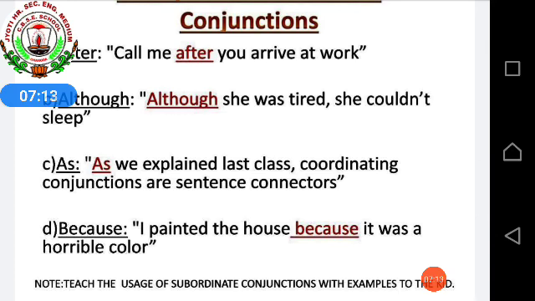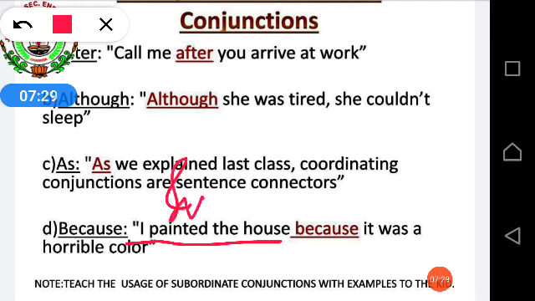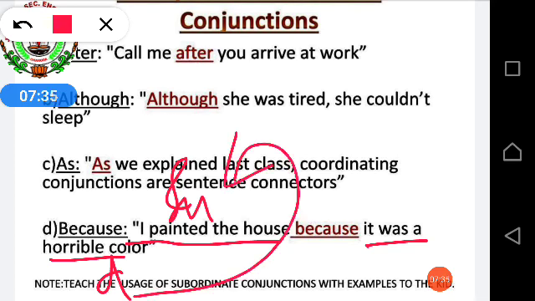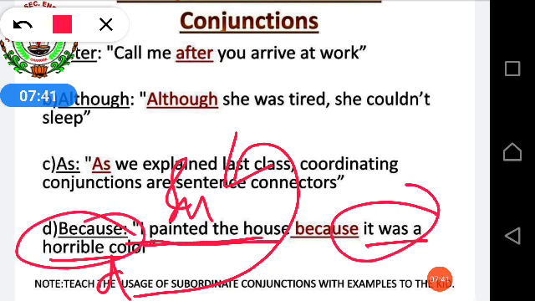As we explained last class, coordinating conjunctions are sentence connectors. Example: I painted the house because it was a horrible color. Here, if you see the last one, "I painted the house" is independent. "It was a horrible color" depends upon the first one. Until and unless you say "I painted the house," there is no meaning of "it was a horrible color."